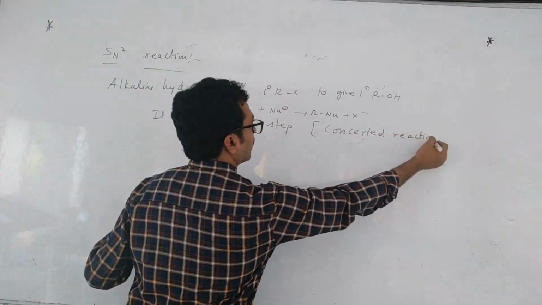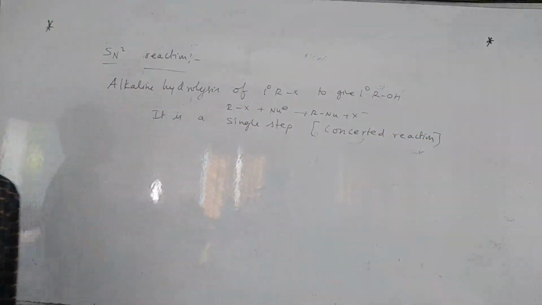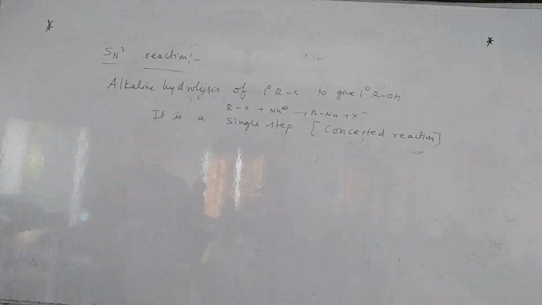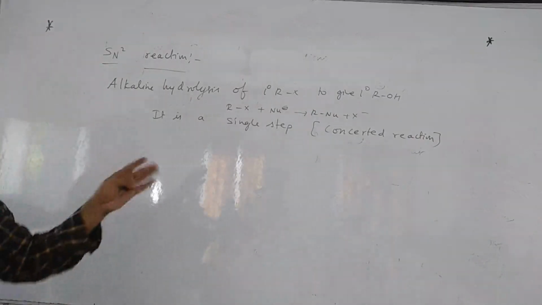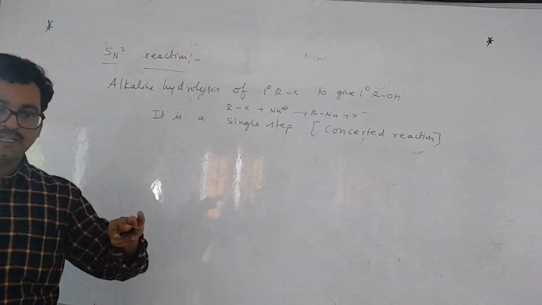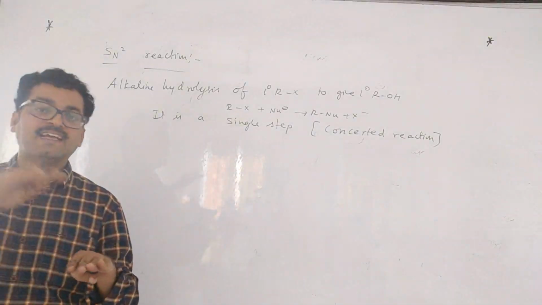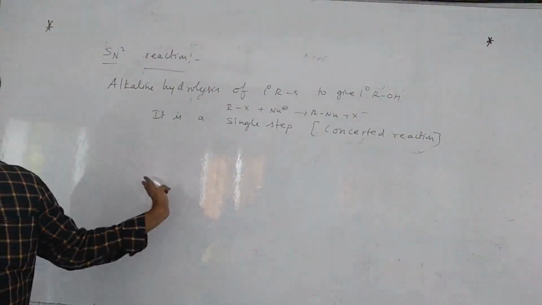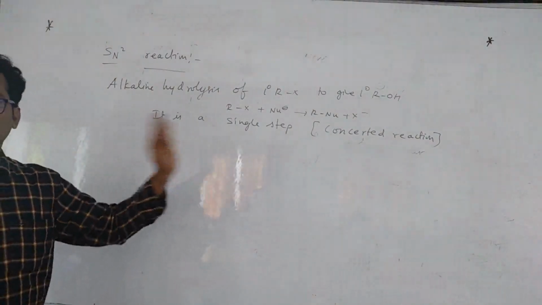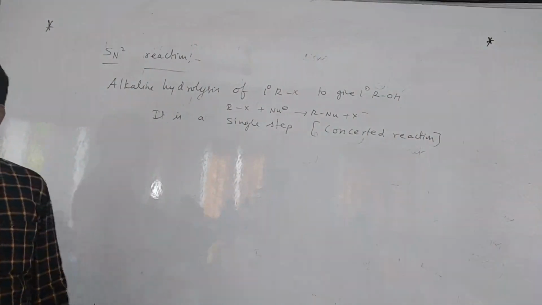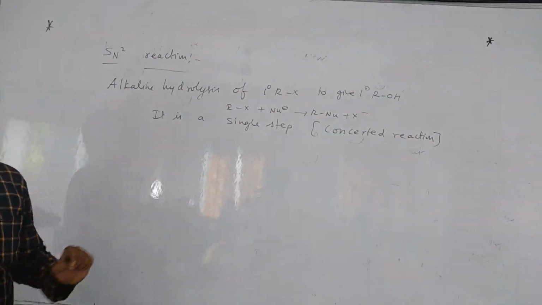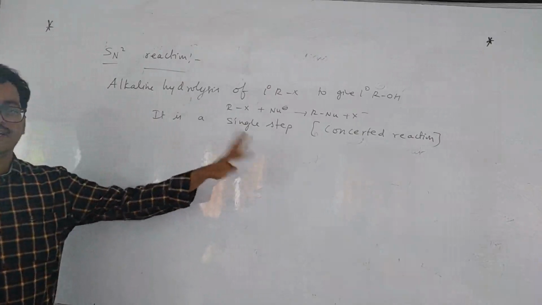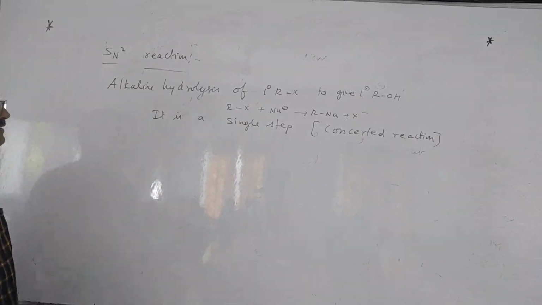So among the following, which is a concerted reaction? They will ask. Concerted means a one-step process. Both bond making and bond breaking take place in one step only, via a transition state. Understanding? That is called a single-step process. Those single-step processes are called concerted reactions.